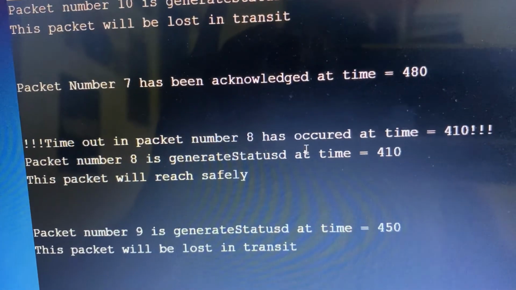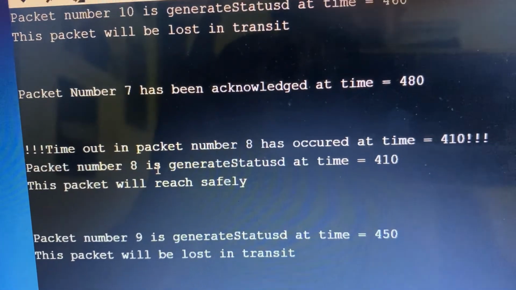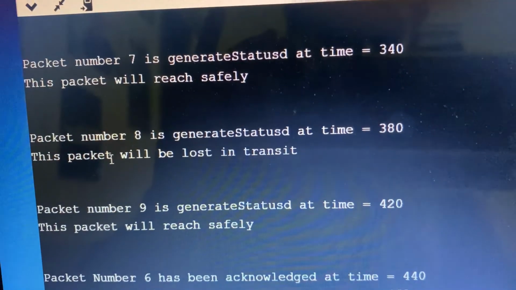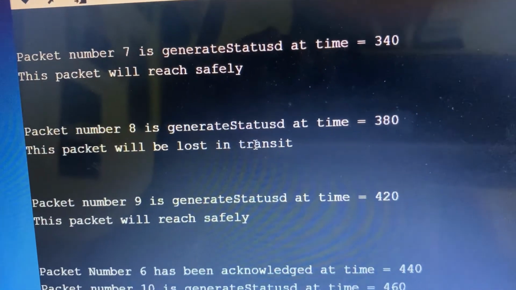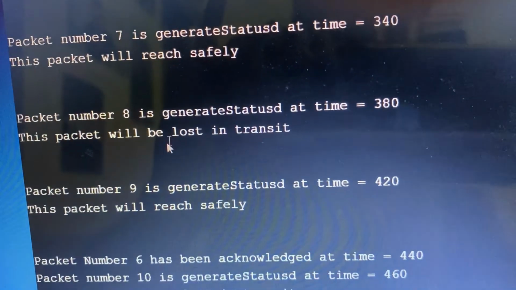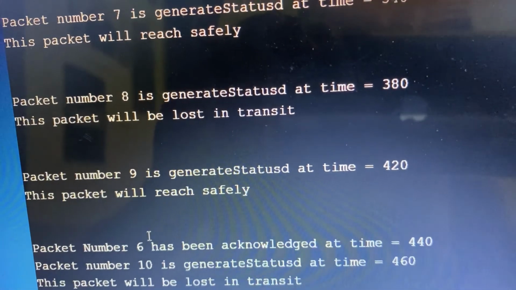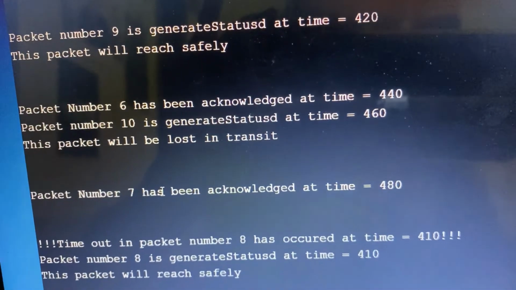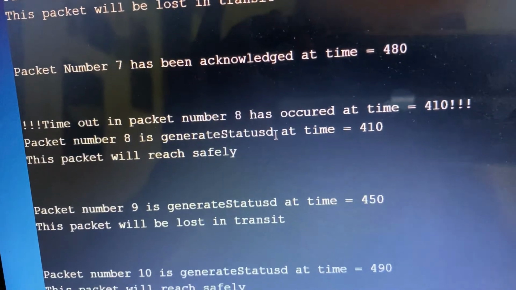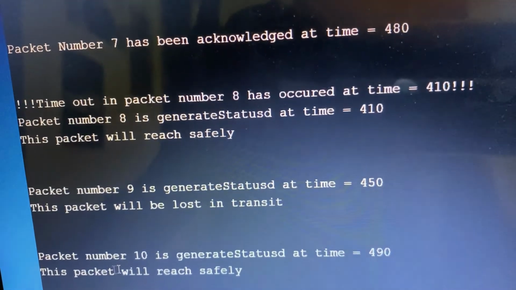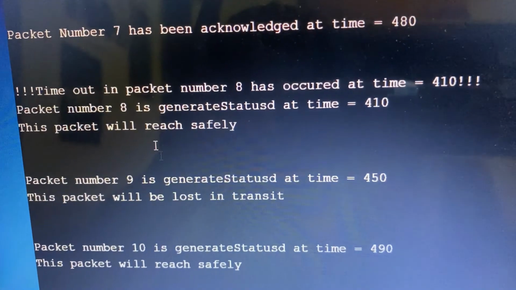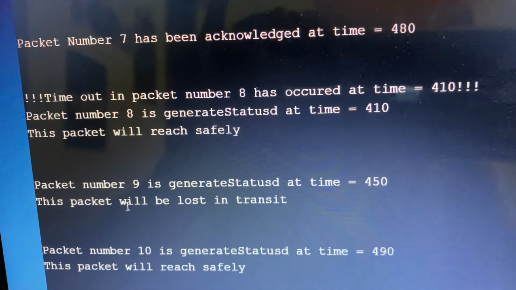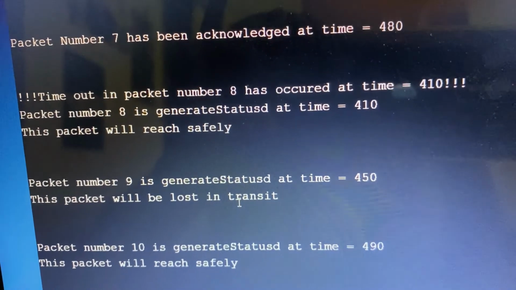When we came to packet 8, we see that the timeout has occurred. Why? Because we saw that packet 8 was lost in its transit. So all the packets from packet 8 onward, that is packet 8, packet 9 and packet 10, had to be resent, and that was done. So packet 8 was generated, packet 9 was generated and packet 10 was generated. We saw that during the generation of packet 9, packet 9 was lost in its transit.